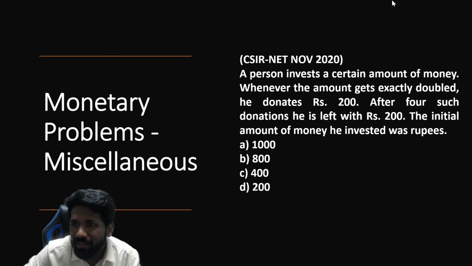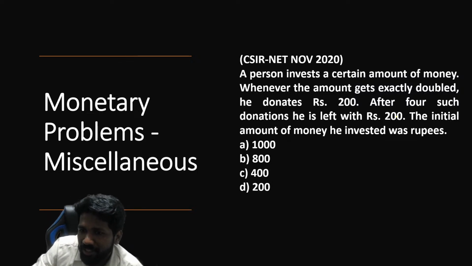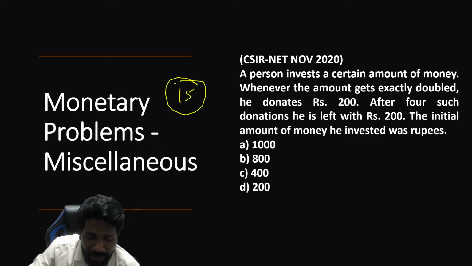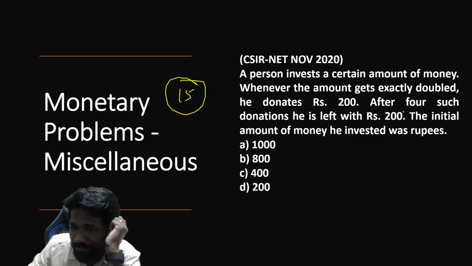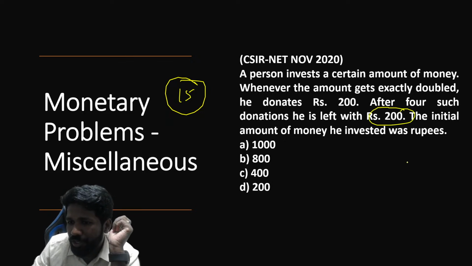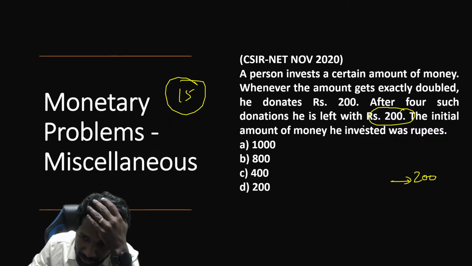Okay, so anyway, this question, how to do it? A person invests a certain amount of money. The best way here is the backward induction method. I told you 15 shortcut methods; backward induction is the best method in this question. Start from the last step. After the fourth donation, 200 rupees is left. Why is 200 left? Because the last thing he did is donate 200.